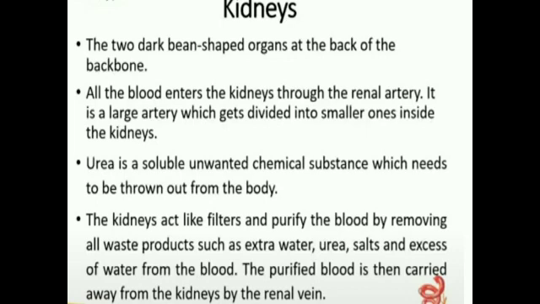First one is the kidney. Kidneys are two dark red bean-shaped organs, one on each side of the backbone. All the blood enters the kidneys through the renal artery. It is a large artery which gets divided into smaller ones inside the kidneys. Urea is a soluble unwanted chemical substance which needs to be thrown out from the body. The kidneys act like filters and purify the blood by removing all waste products such as urea, salt, and excess water from the blood. The purified blood is then carried away from the kidneys by the renal vein.